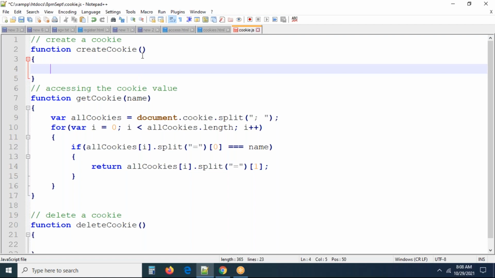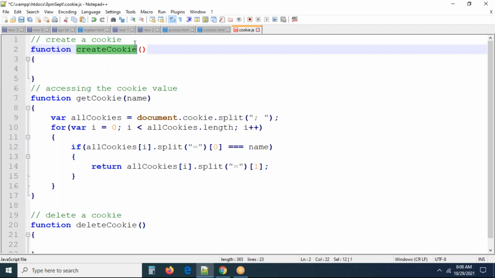Okay, so here this create cookie has two parameters. Minimum two parameters are required: the name of the cookie and the value of the cookie. If you want, you can pass a third parameter, that is the expiration time. If you want to create a cookie with some lifetime, provide the expiration time here. Otherwise, you don't need to provide anything. Okay, right. Let us see.